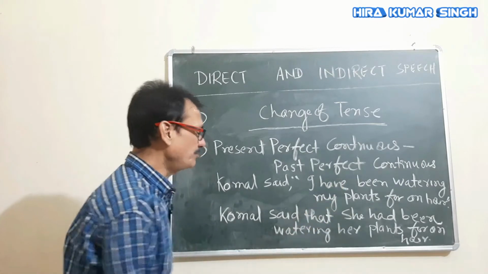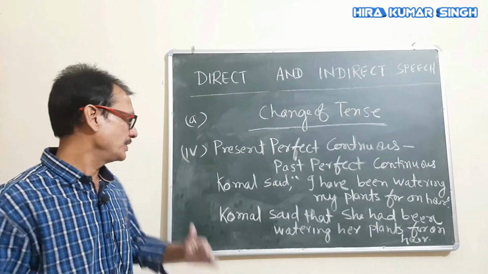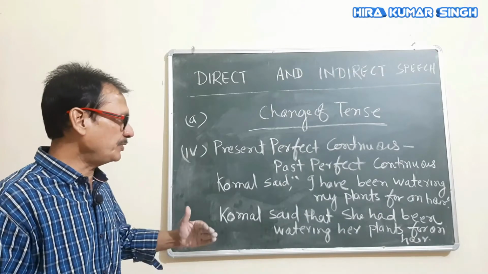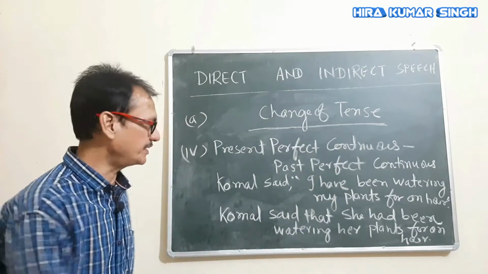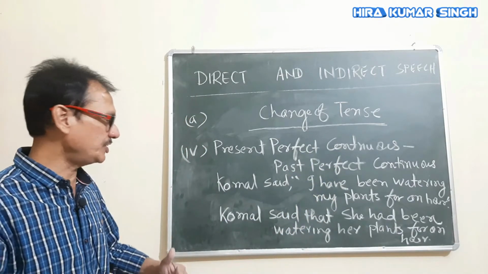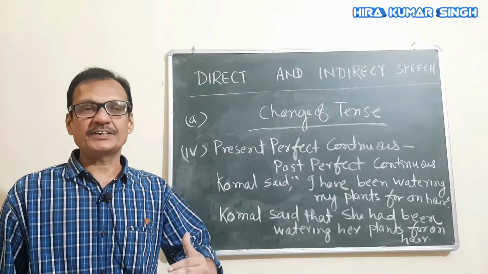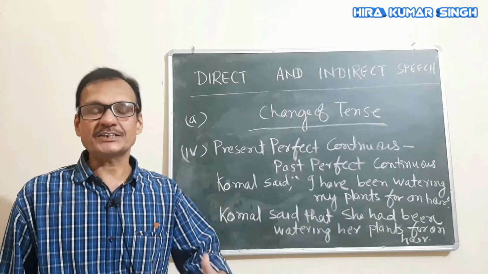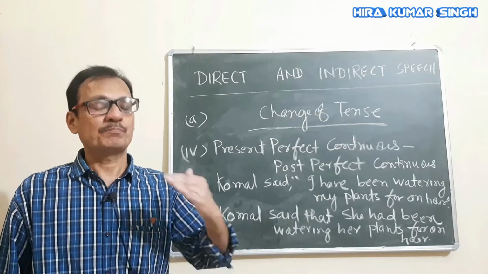Have has become had: "She had been watering her plants for an hour." Komal said, "I have been watering my plants for an hour." This is direct speech under the inverted commas. This one is indirect: Komal said that she had been watering her plants for an hour. In this way, present perfect continuous changes into past perfect continuous.